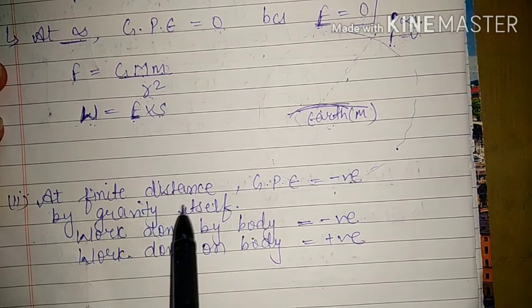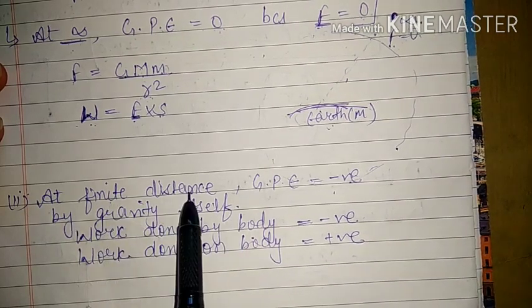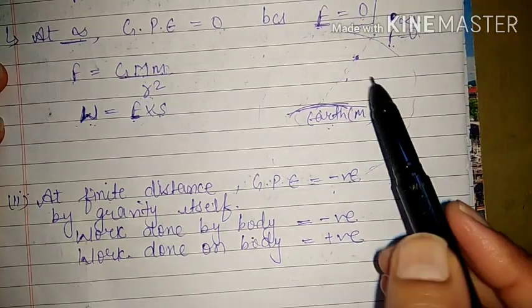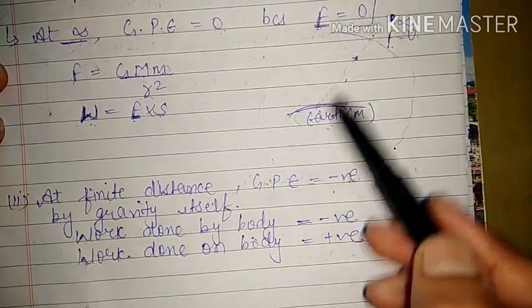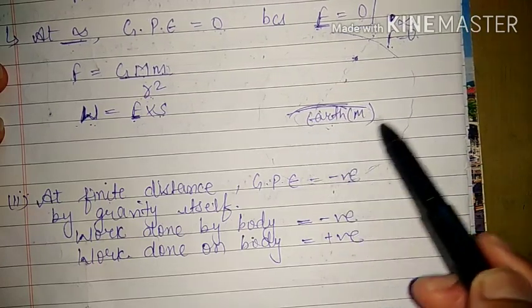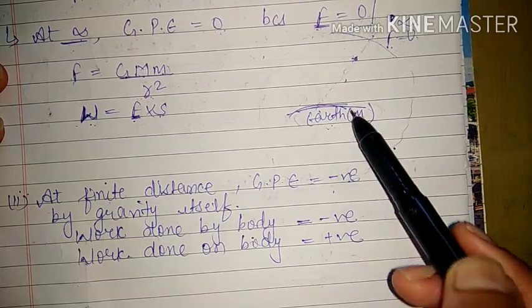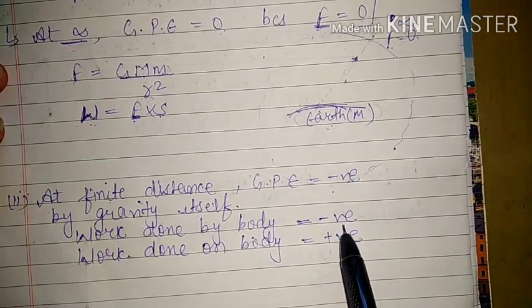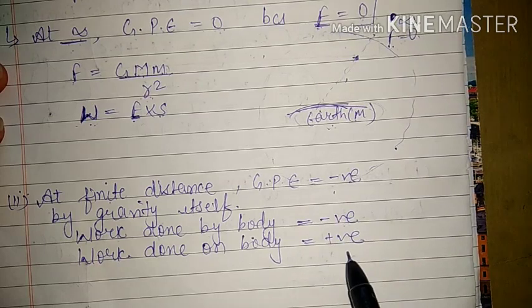That means here we are not doing any work at finite distance. If you leave any object here, then you do not have to do any work. Automatically the gravity will attract the object and it will cause a displacement. That means the work is done by earth, that means gravity itself. So the work done by the body is negative, and work done on the body is positive.